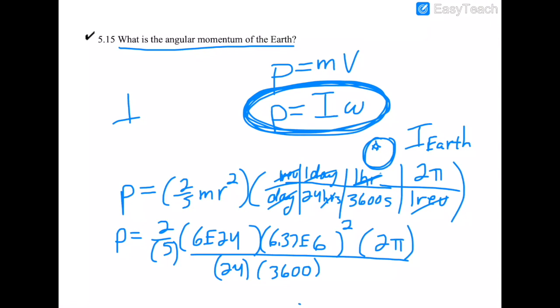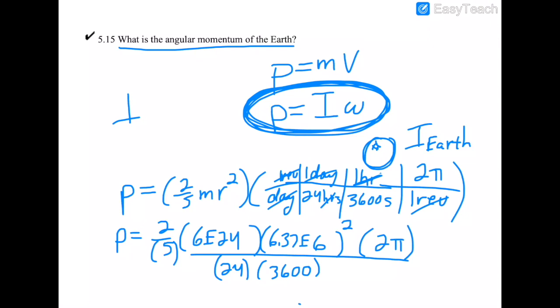2 times 6e24 times 6.37e6 squared times 2 times pi, divide by 5, divide by 24, divide by 3,600. No idea if this is right.